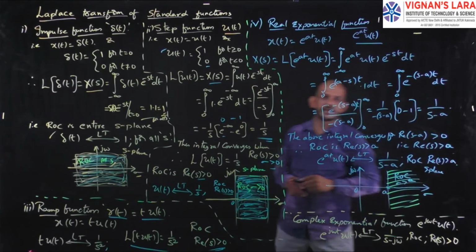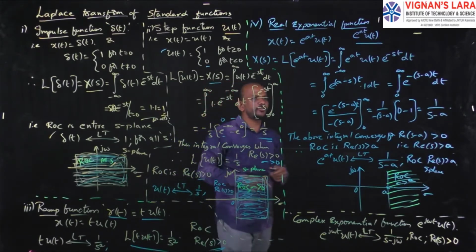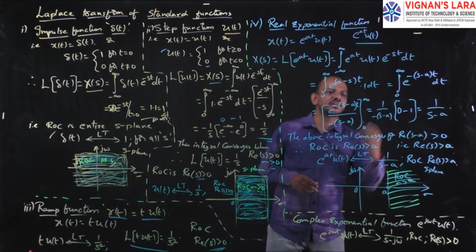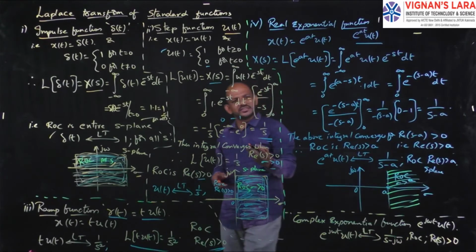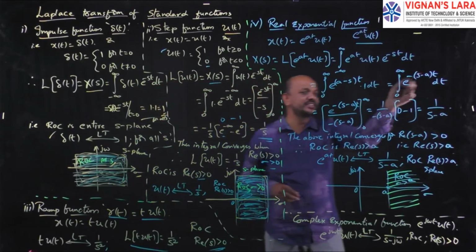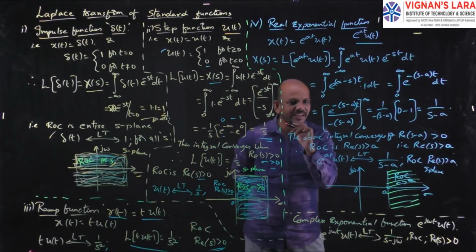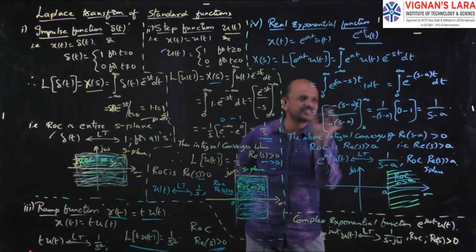Now the integration of e power minus of s minus a into t: the integration of e power minus st is e power minus st by s, and here in place of s we have s minus a. So it is e power minus of s minus a into t by minus of s minus a.